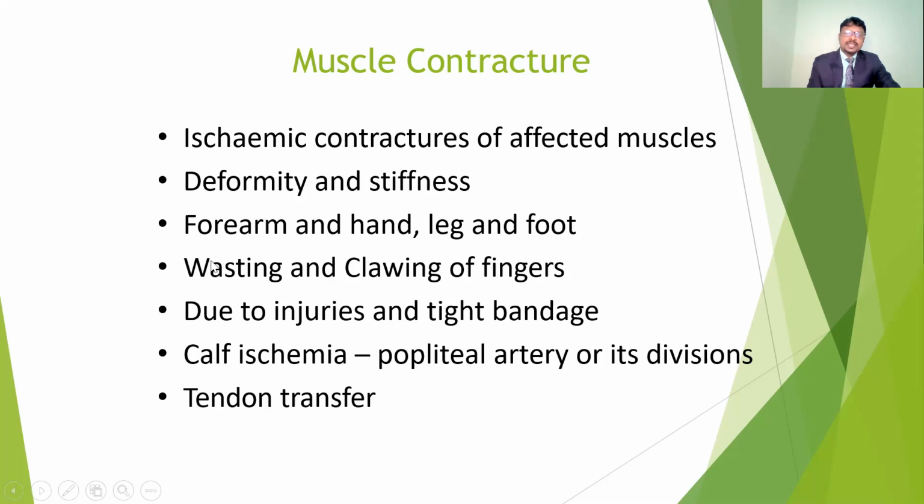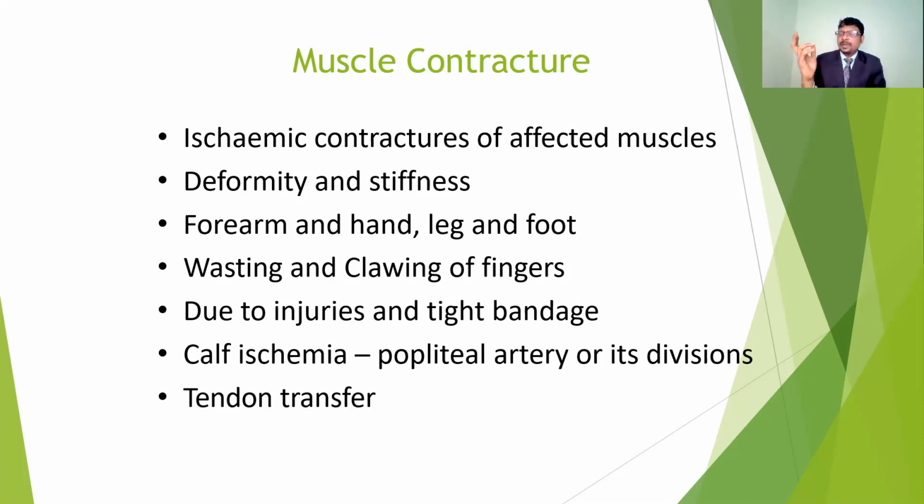The forearms and legs may also be affected, especially the biceps and the forearm muscles of the fingers. It will give wasting as well as clawing of the fingers. Because of tightness or contracture of these forearm muscles, it may cause claw fingers. It depends upon the involvement of the muscles.